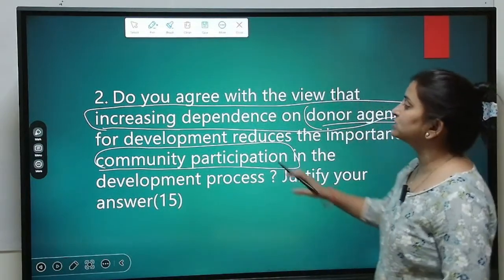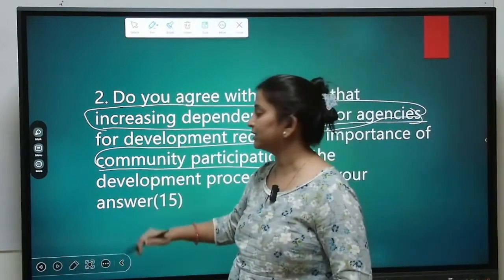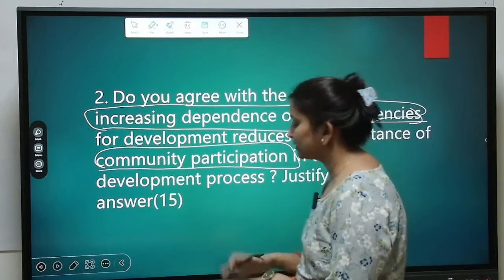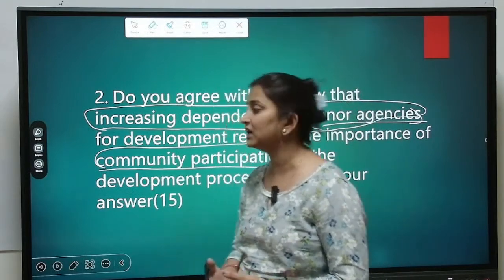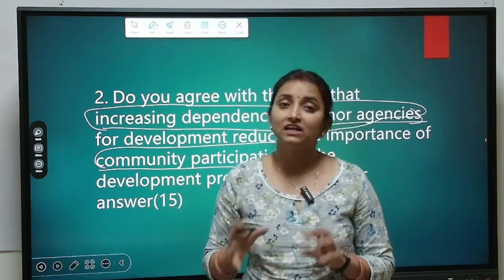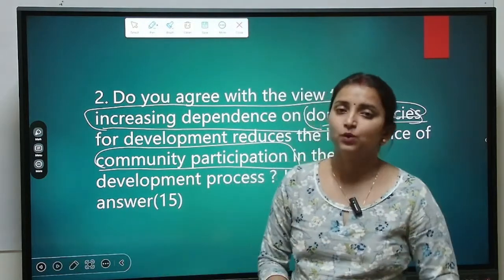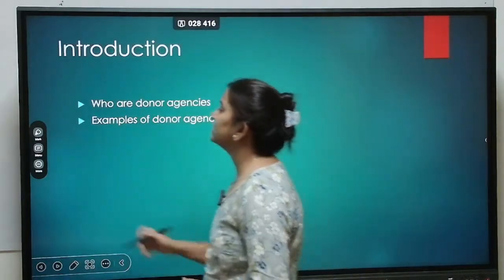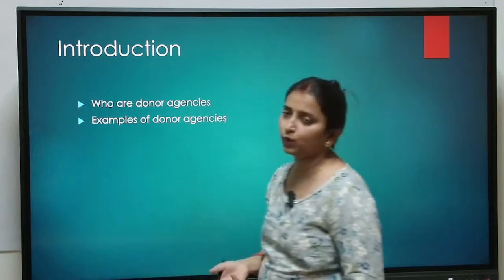So we have to justify whether we agree with this statement or not. We will be writing about the problems associated with over-dependency on donor agencies and the benefits of community participation. But again, in the conclusion, we will be taking a balanced view that both of them are required. Let us move towards the introduction, in which we will be simply writing about who donor agencies are.